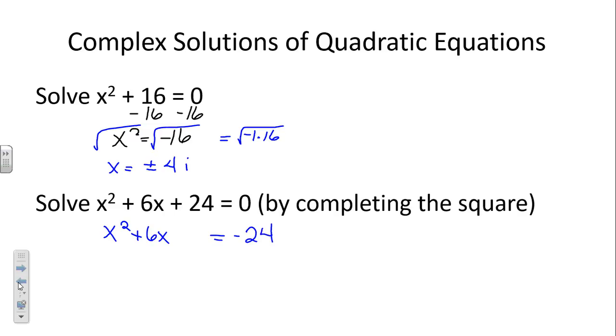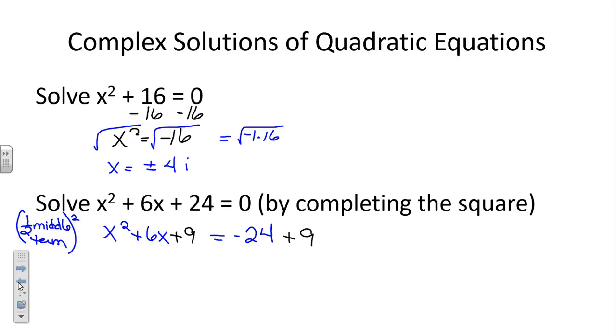Now, what do we have to do if we were trying to put that in vertex form? So what's half of 6? 3 squared is 9, but if we add 9 to the left-hand side, we have to add 9 to the right-hand side, right?